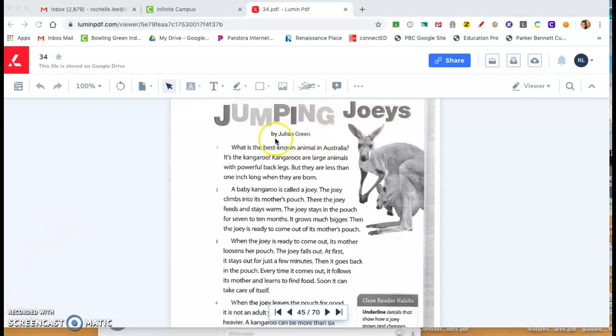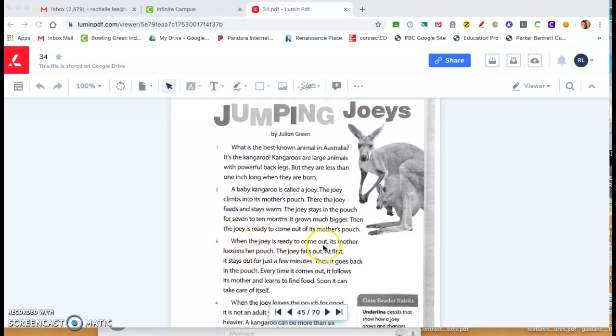Jumping Joeys by Julian Green. What is the best known animal in Australia? It's the kangaroo. Kangaroos are large animals with powerful back legs, but they are less than 1 inch long when they are born. A baby kangaroo is called a joey. The joey climbs into its mother's pouch. There, the joey feeds and stays warm. The joey stays in the pouch for 7 to 10 months. It grows much bigger. Then, the joey is ready to come out of its mother's pouch.